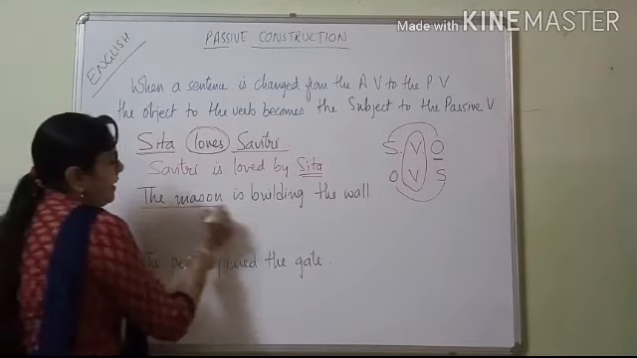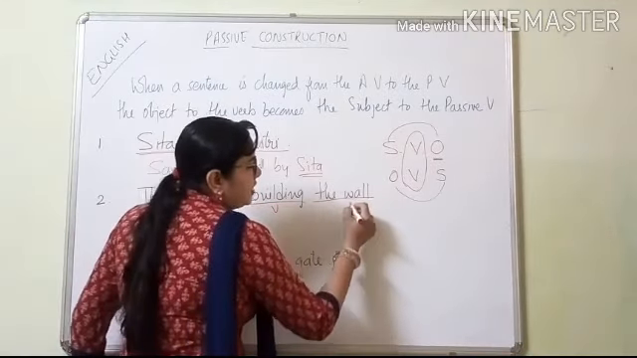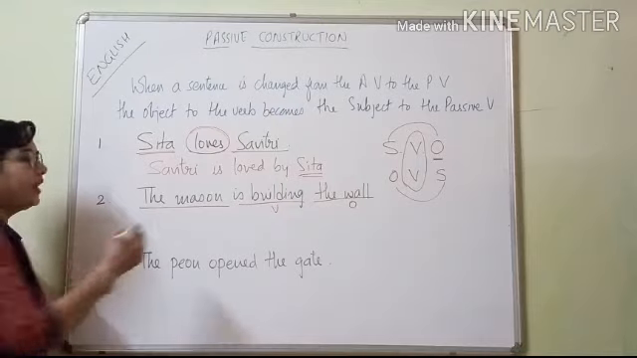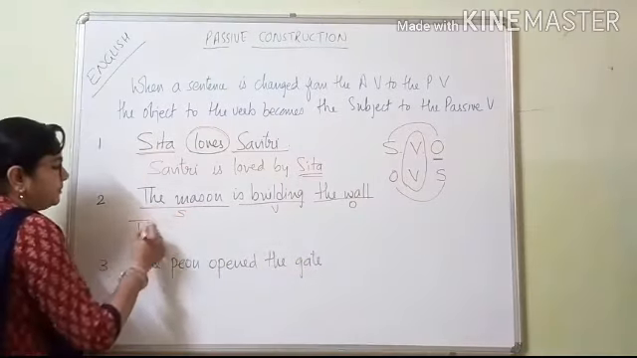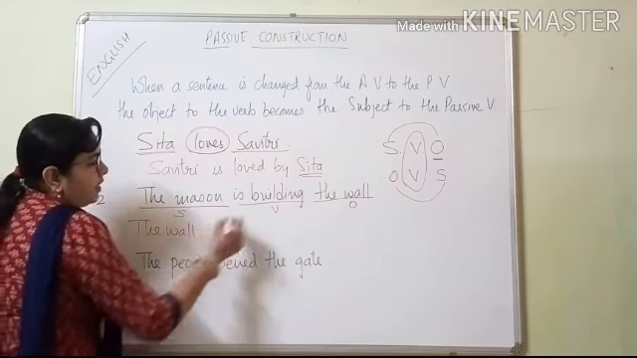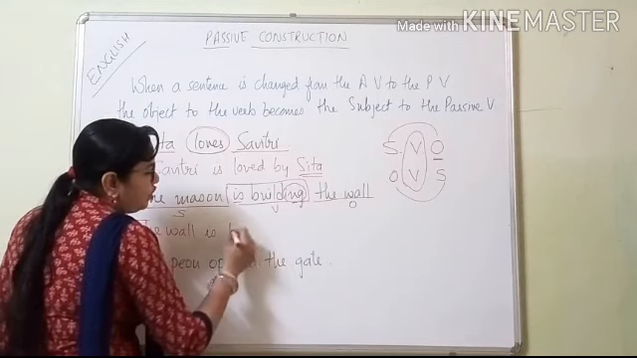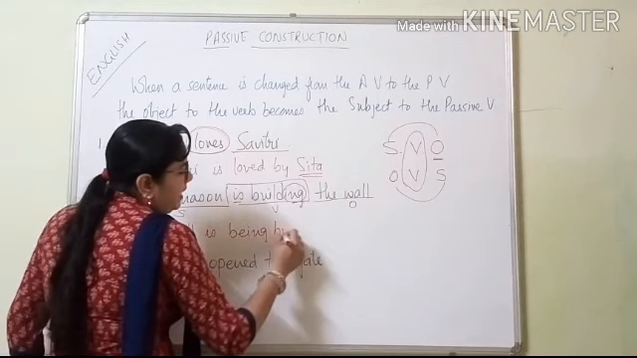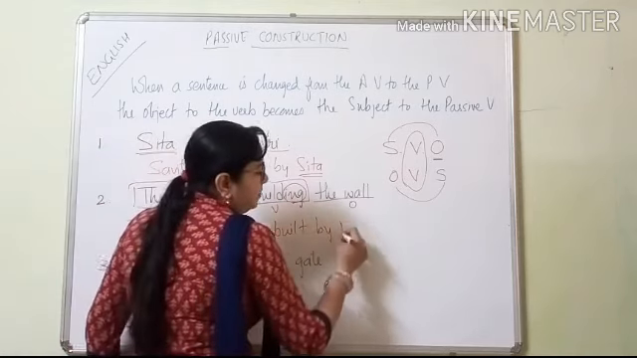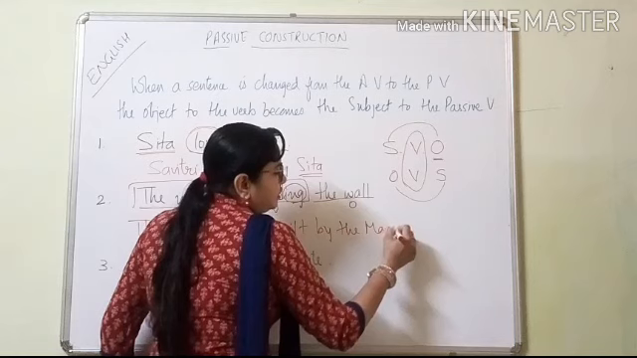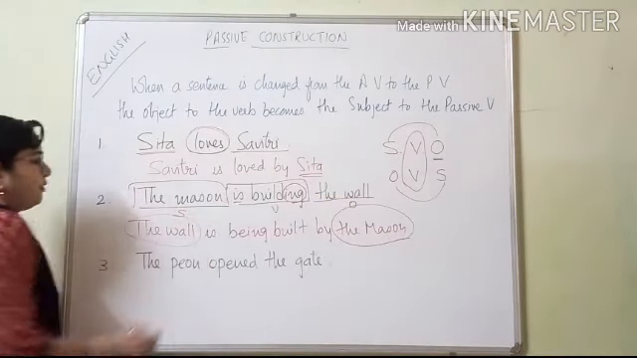Next one: the mason is building the wall. The mason is the subject, is building is the verb, and the wall is the object. Now when you convert it, how will you keep? You will keep the object first. The wall is being built by the mason. Instead of building, you will keep is being built. So here, the subject comes at last and the object comes first.